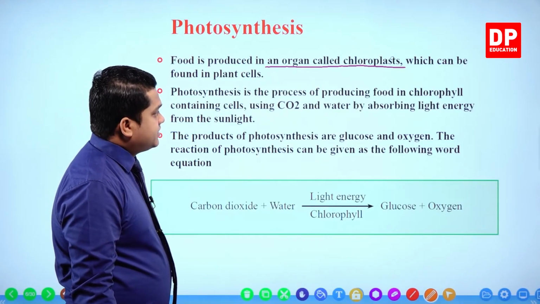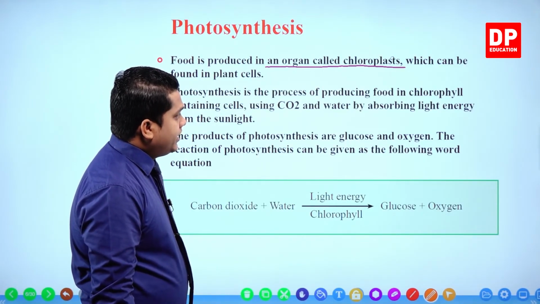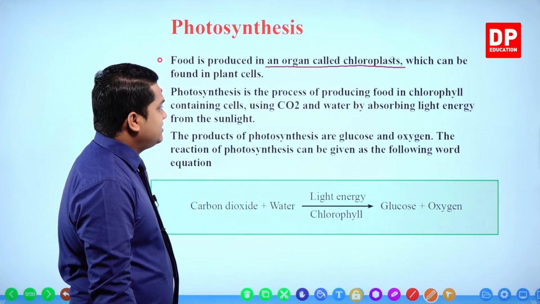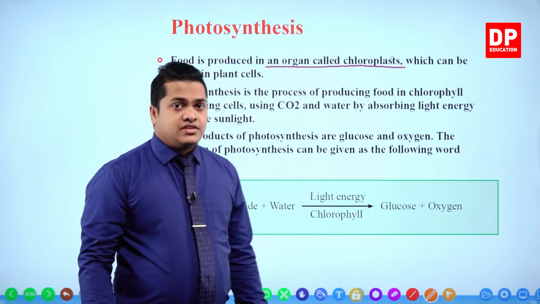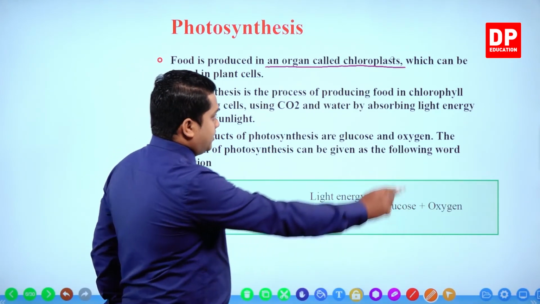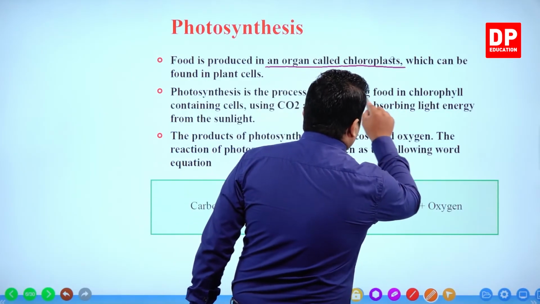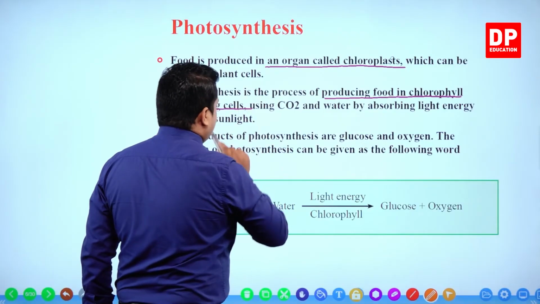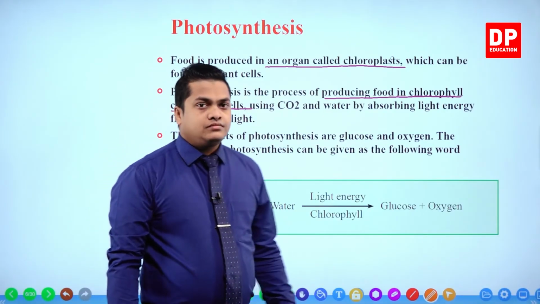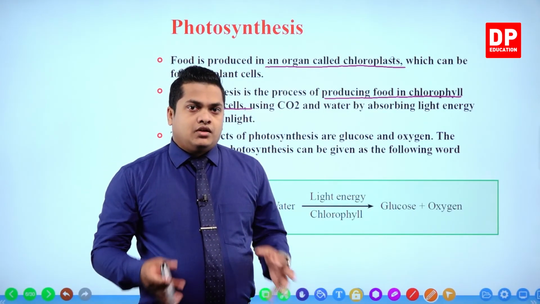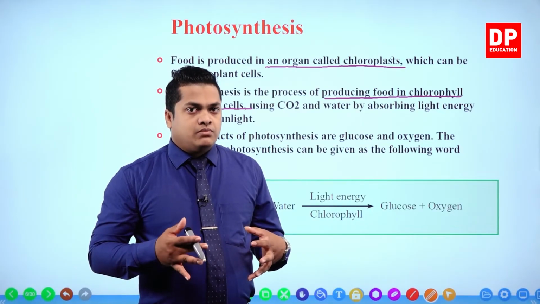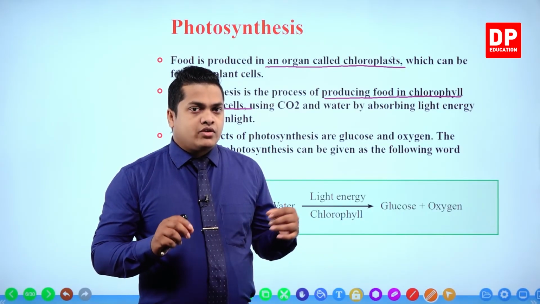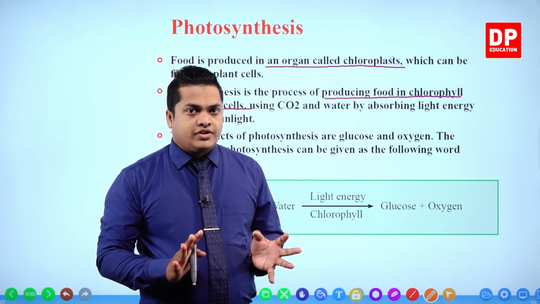Photosynthesis is the process of producing food in chlorophyll containing cells. Now, my dear children, this is really important. Producing food in chlorophyll containing cells. In order to absorb sunlight, I told you that chlorophyll is really important.